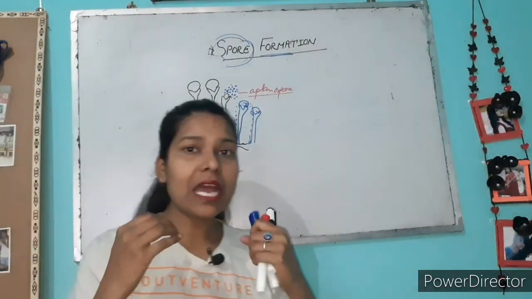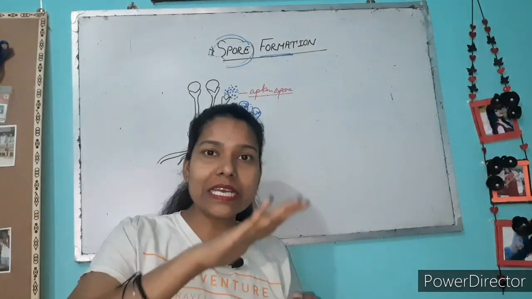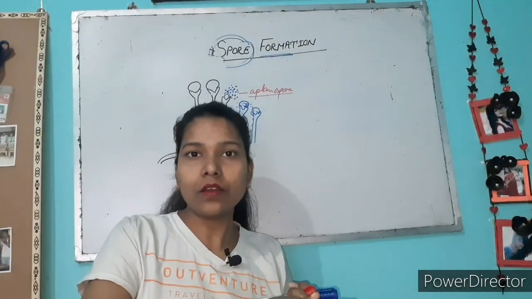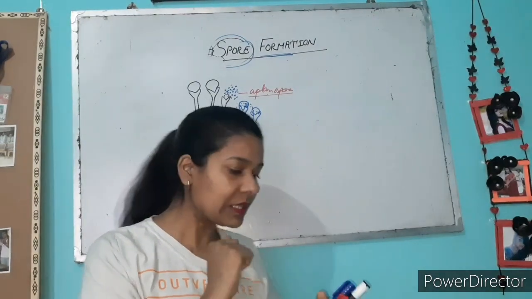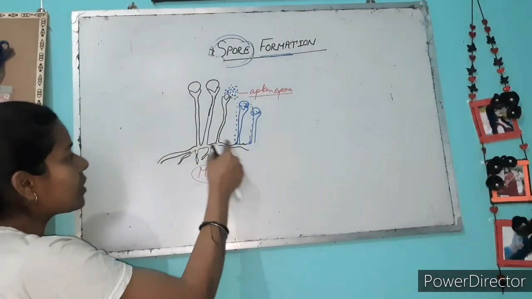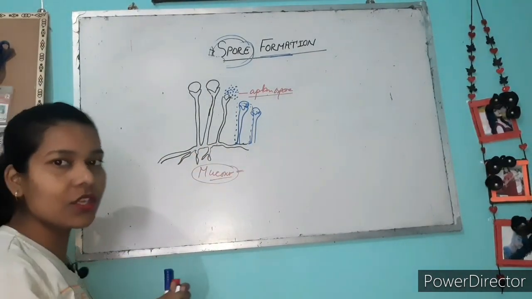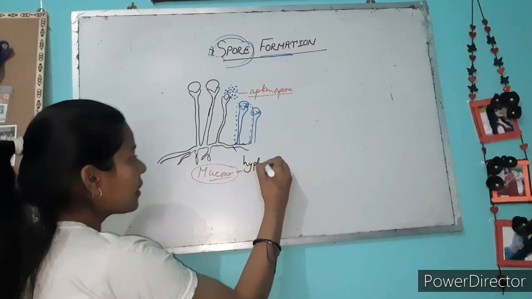It never has a root, but it has the part from where it is attached to the chapatis or bread. It has the substratum, the bottom part. That bottom part you see here looks like a root, but actually this is not a root. It is said to be hyphae.